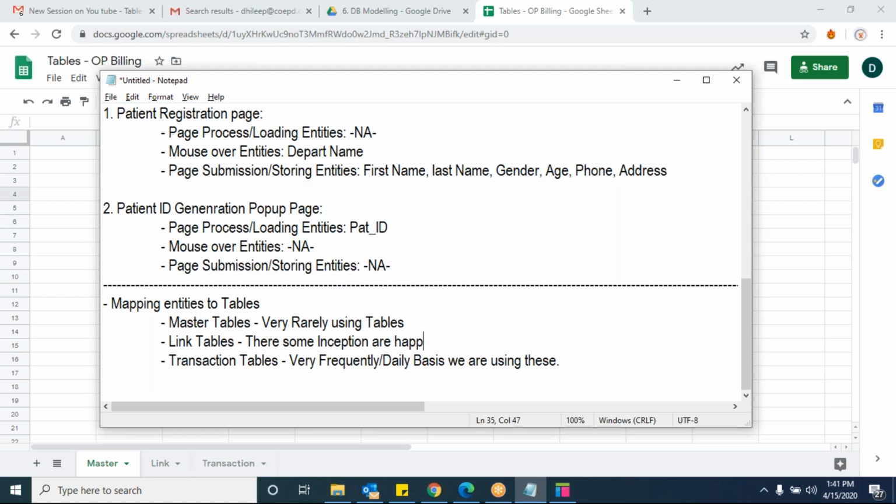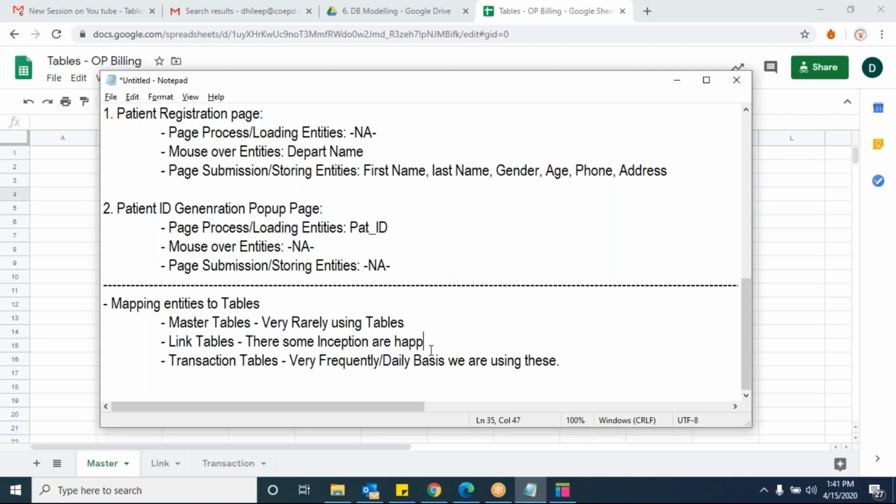Beginning. Beginning, yes. Inception is nothing but beginning. For example, now our hospital is having 10 departments. That is the case scenario we begin with, right? Is that clear? Okay, now I'm going to launch one more department. I'm going to add one more department.